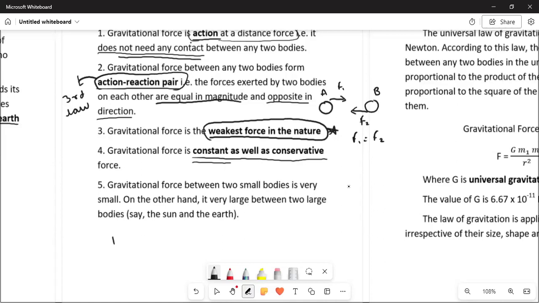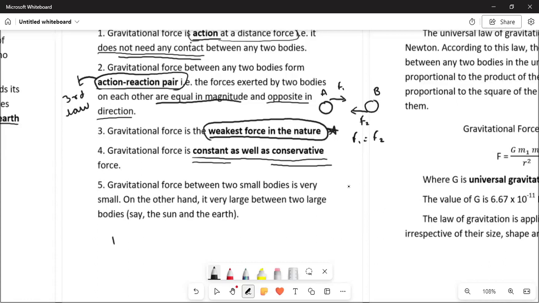And there's one more word, which is conservative. Conservative means, as we have also discussed in point number 2, that they always form an action-reaction pair, which means equal in magnitude and opposite in direction, and they act on two different bodies.